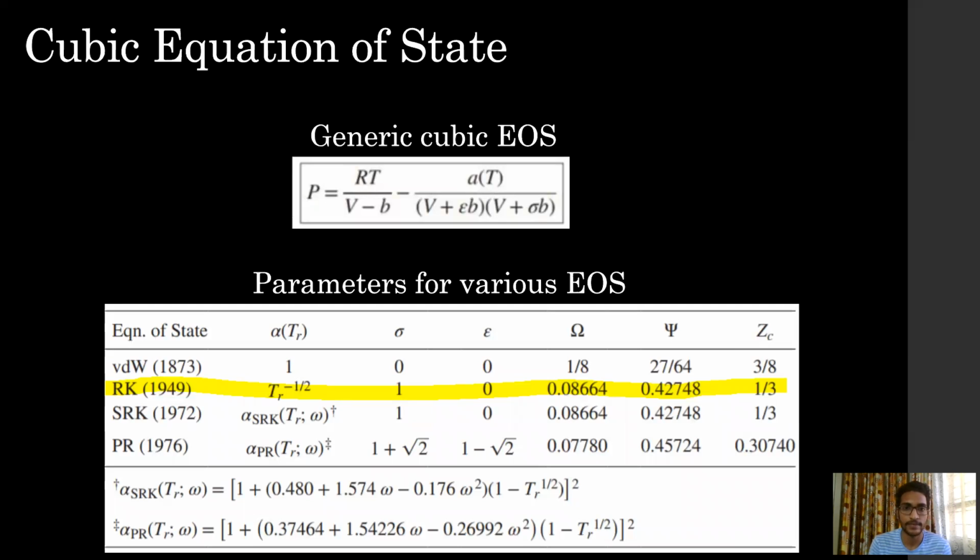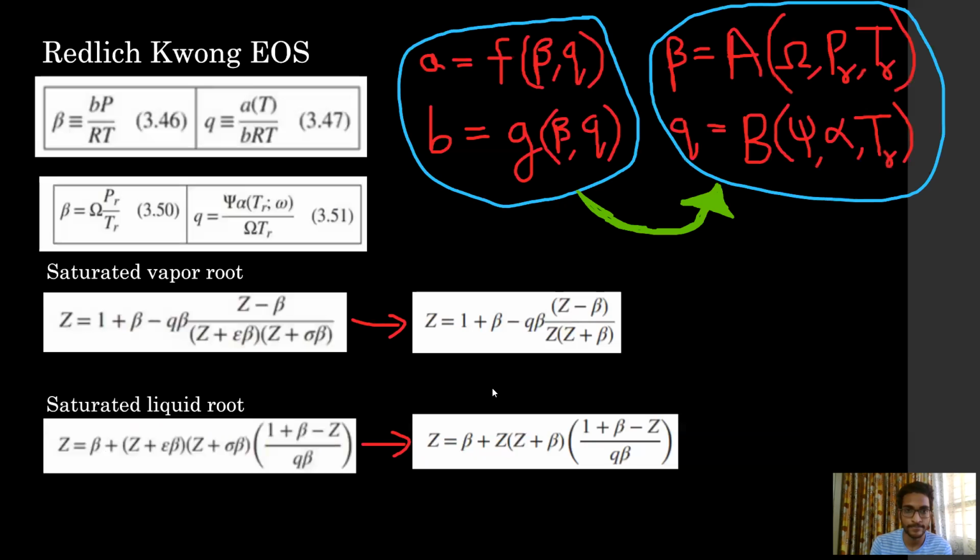Let us understand the cubic equation of state. The generic cubic equation of state has the following format: P is equal to RT by V minus b, minus a by (V plus epsilon b)(V plus sigma b), where a, b, epsilon, and sigma are parameters which are unique for a given equation of state. For example, for the van der Waals equation of state, sigma is 0 and epsilon is also 0. For the Redlich-Kwong equation of state, sigma is 1 and epsilon is 0.